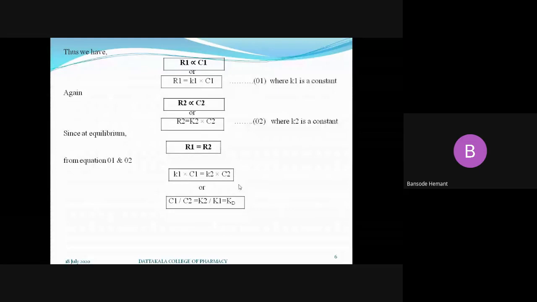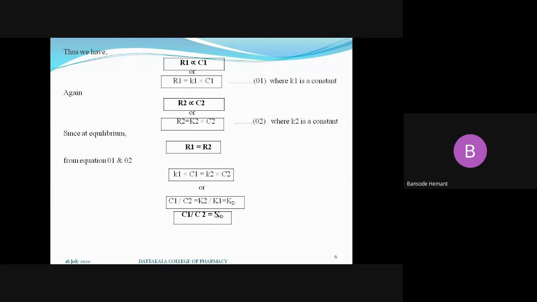And we know that C1 upon C2 is equal to KD. In place of K2 and K1, which are two constants, we have used one common constant KD.